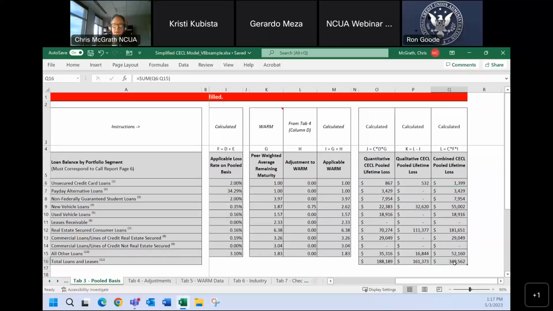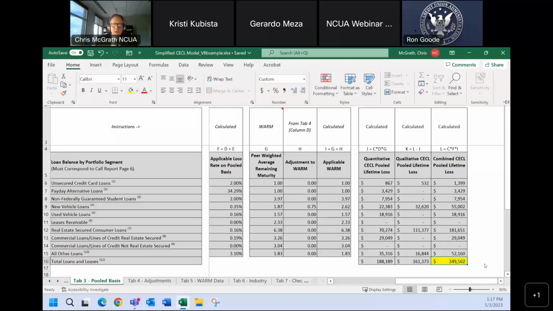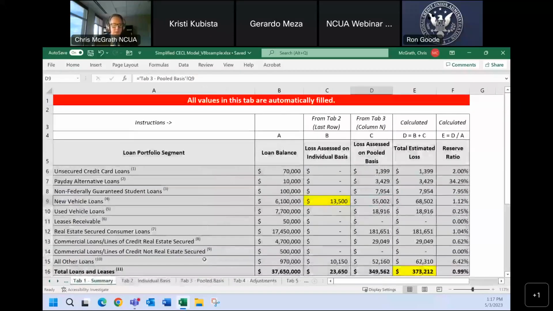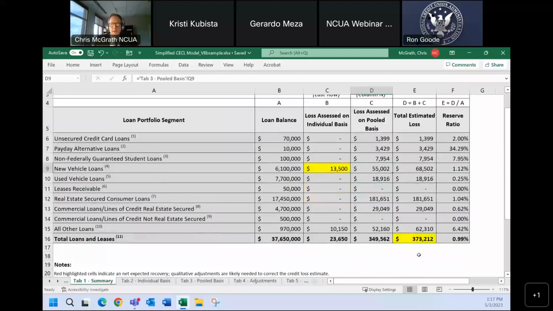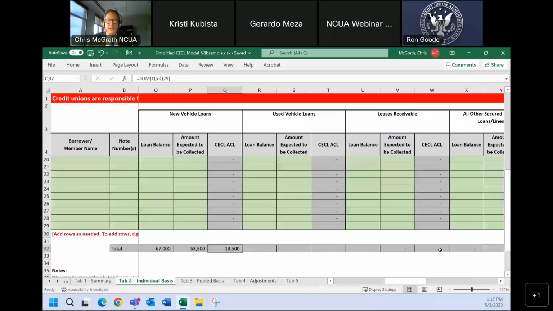So down here in the bottom right-hand corner, this is a value that comes all the way over and back to tab 1. And when we add everything up, we get our allowance for credit losses on loans and leases. So I'm about ready to wrap things up and get to questions.